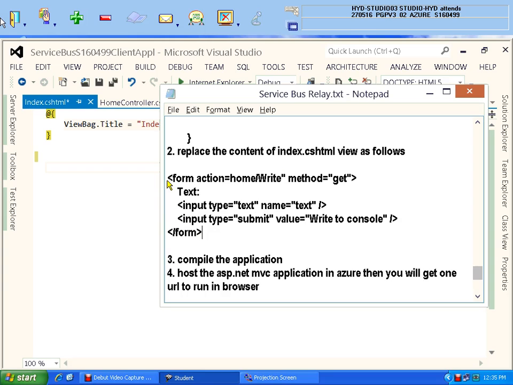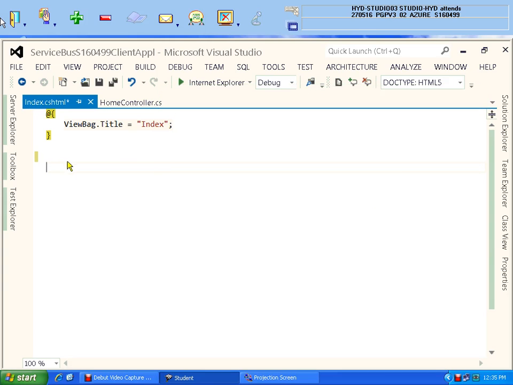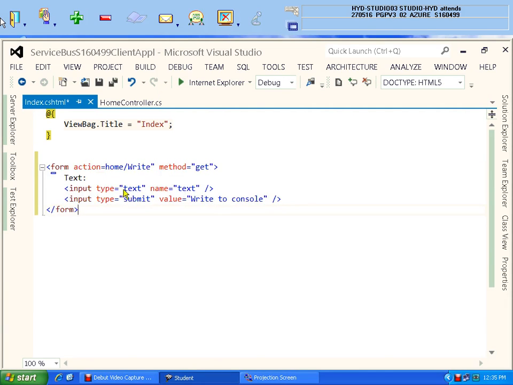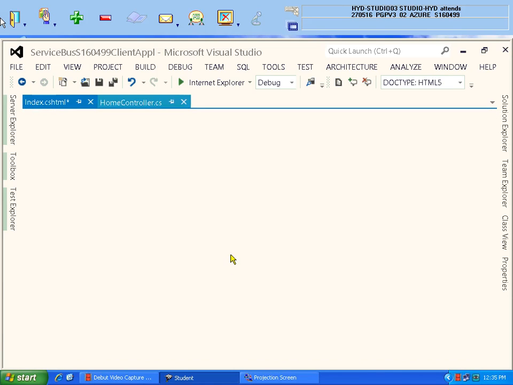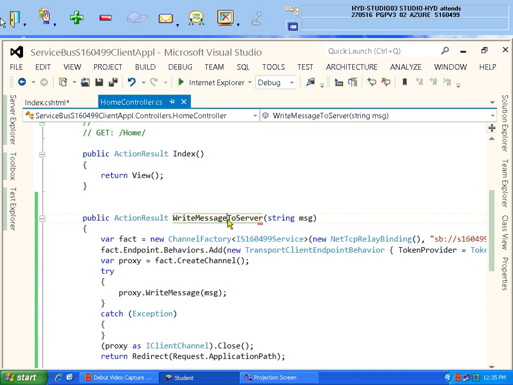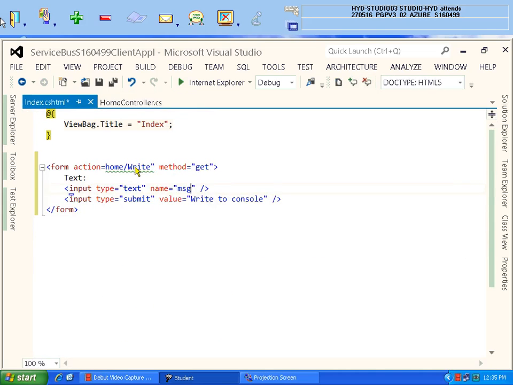So this is the one to be placed in your view, and very important is the name of the text box cannot be text, it should be MSG. What is the argument name you gave for your function? So what is the argument name you gave in the controller, MSG? This name you put in this place. That means it is simple HTML.